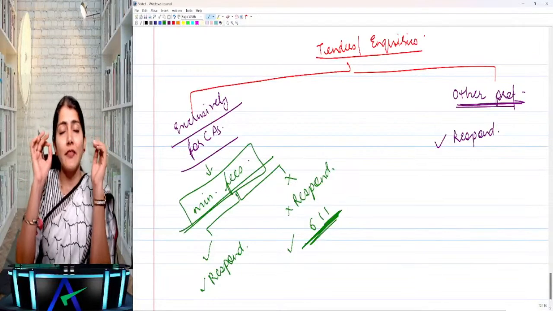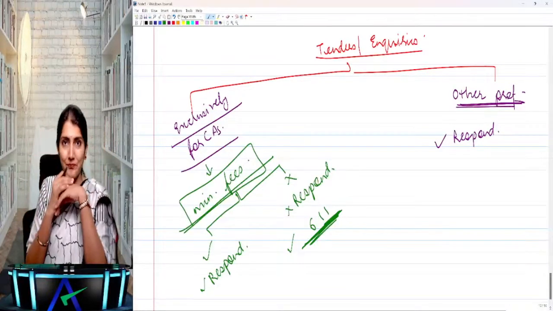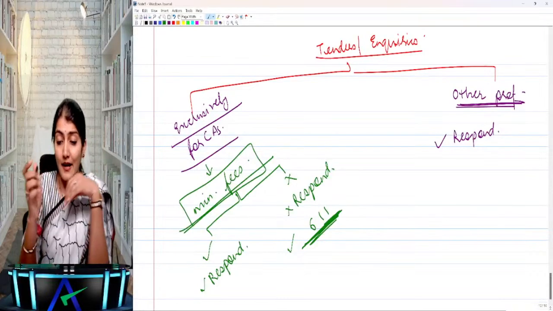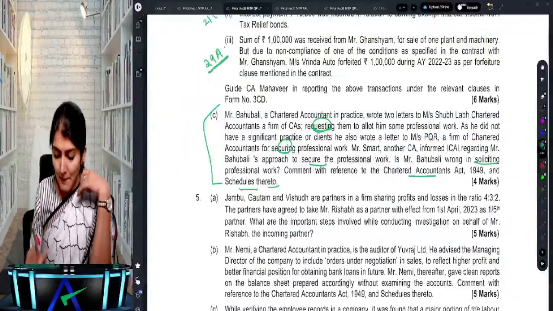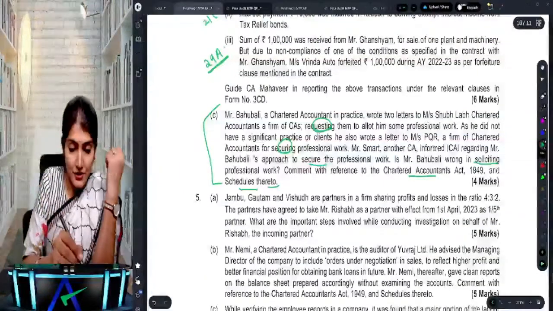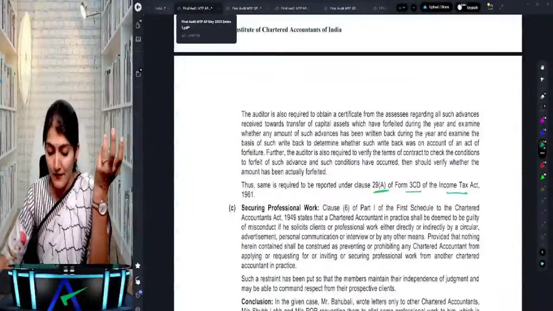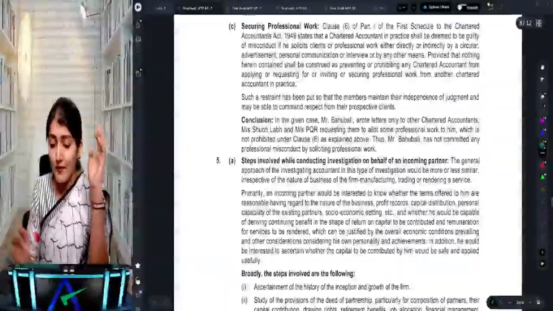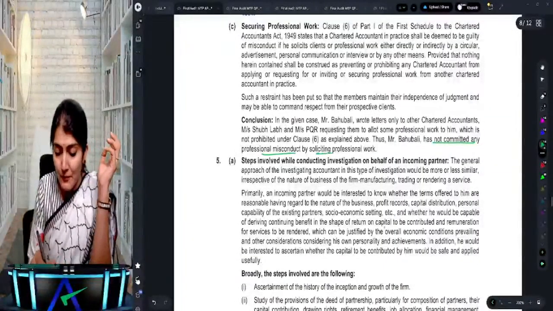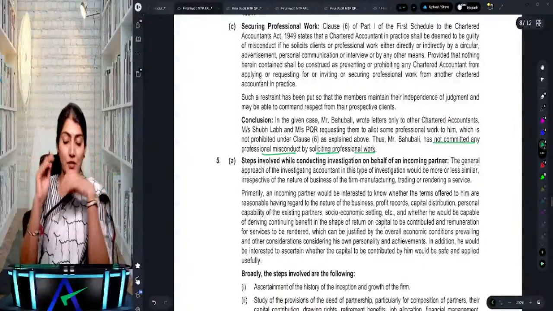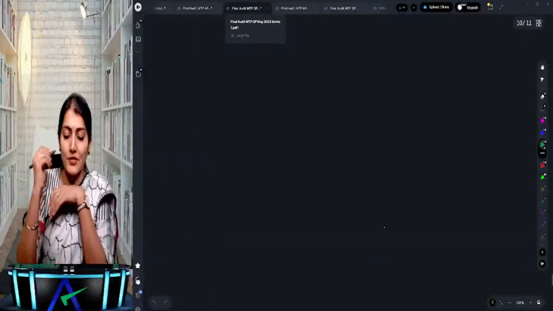They should be given in the tender document itself. Is it clear to all of you? Right. So that is clause 6 of Part 1 of the First Schedule, right? So here what does the answer say? Is the CA wrong in soliciting the professional work? No, the CA has not committed any professional misconduct by soliciting the professional work.